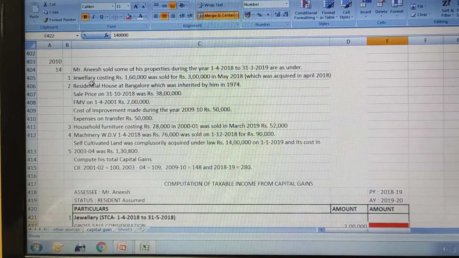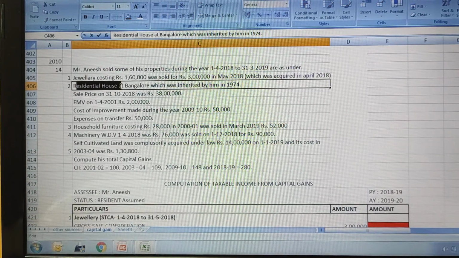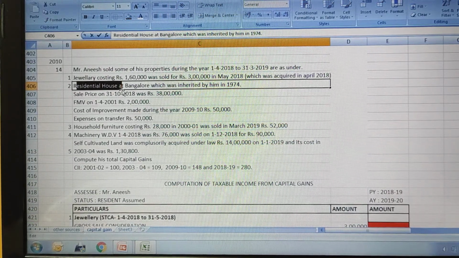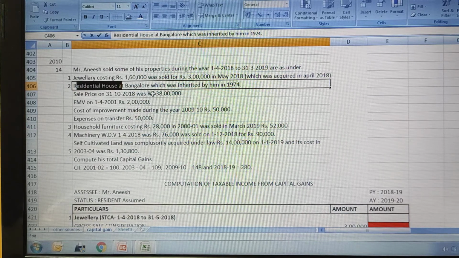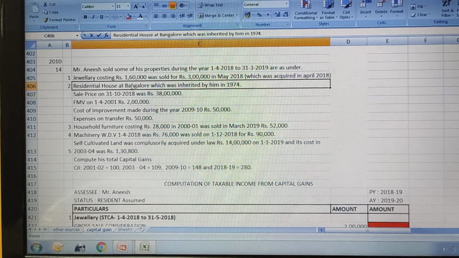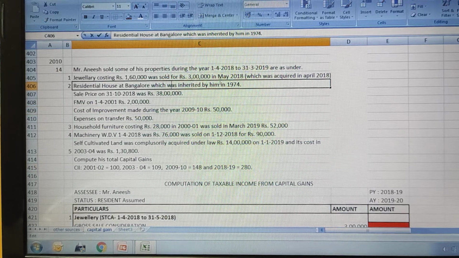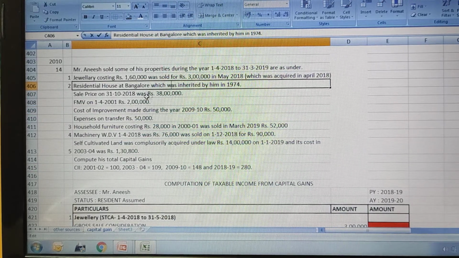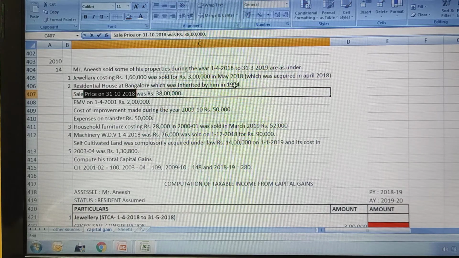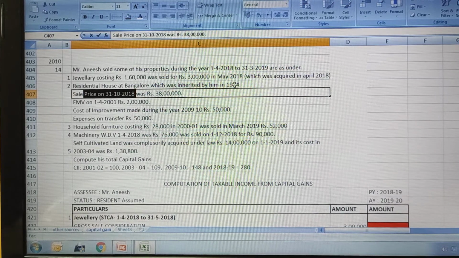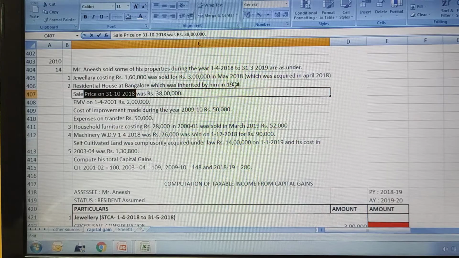Then the second property he has purchased is a residential house property at Bangalore. He got this property by will, because it was inherited by him in 1974. It was sold in 2018. Residential property is an other asset, so 3 years is the criteria.